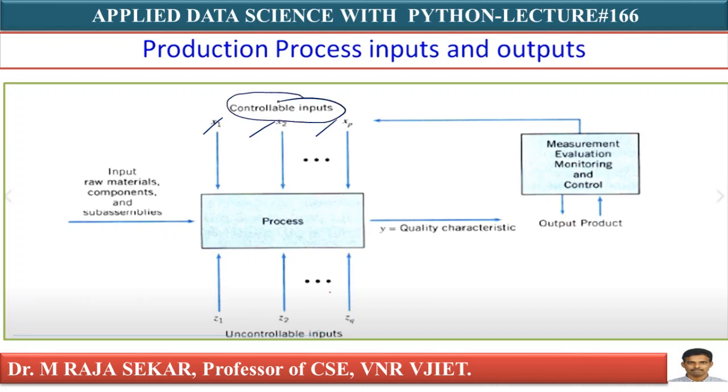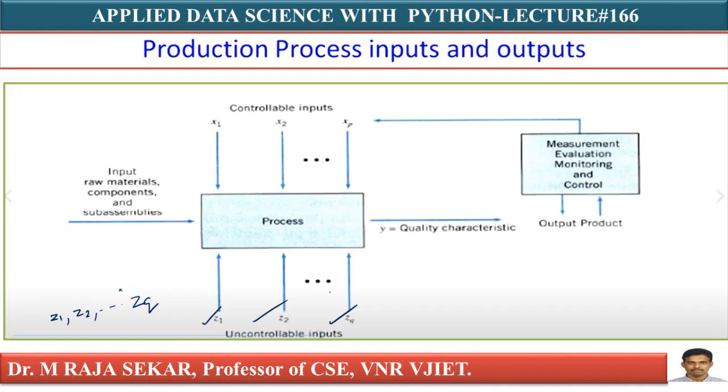There may be some uncontrollable inputs, z1, z2, so on zq. These are uncontrollable inputs. The inputs may be raw material, components and sub-assemblies.